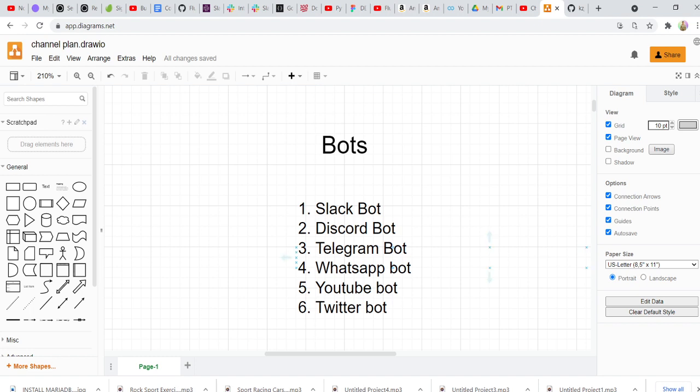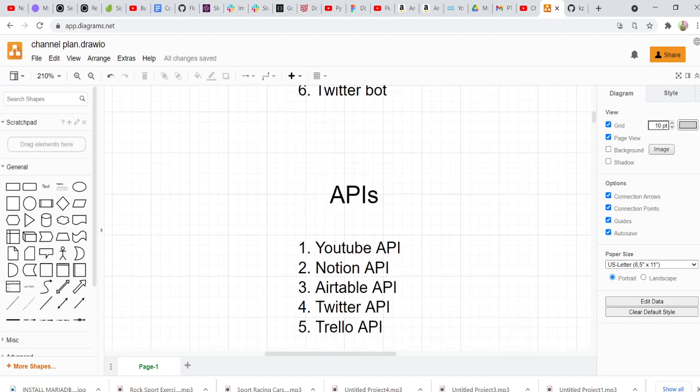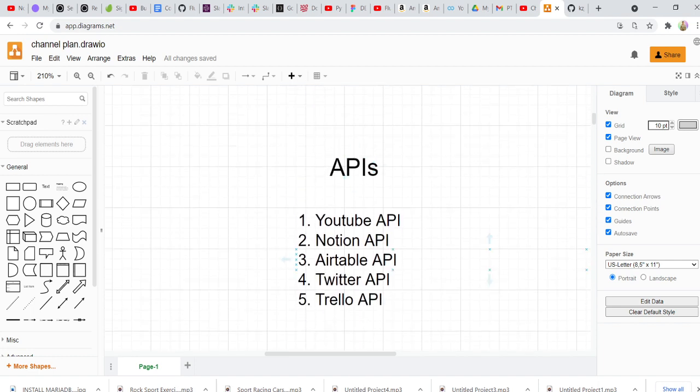All of these will be small mini series. For example, Slack bot will be a 3 to 4 video series, and Discord bot will be a 2-3 video series. Similarly for APIs also, I'll take you through the documentation. I'll take you through the settings that you need to do on your account. I'll take you through the things that we can do with those APIs and all the configurations required, and the actual coding as well. All of that will be covered here.